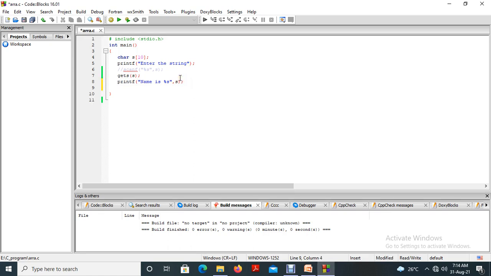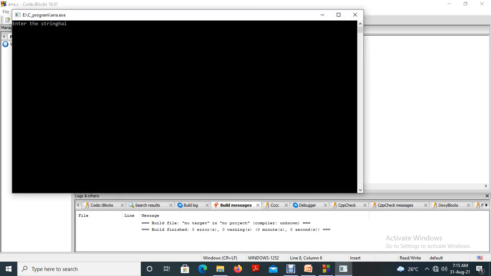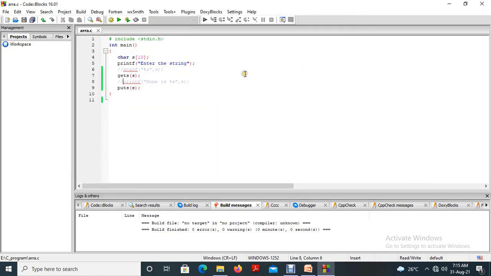One more thing I forgot to say, puts is also there. Puts is used to print the value. Let me run the program. Hi, how are you? Without this printf statement, there is not much difference between printf and puts, but puts is a function to print the entire string on the output screen. So these are the two inbuilt string functions, for getting the value from the user as well as printing the value to the user.